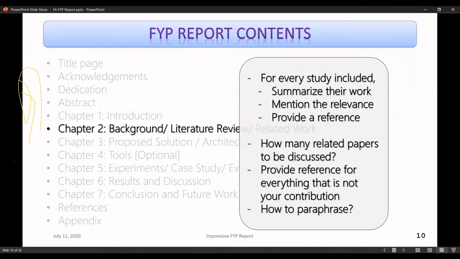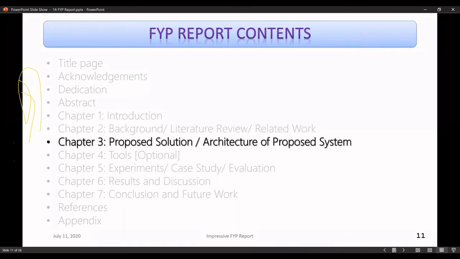So moving on. So we have another important chapter, that is the proposed work and the proposed solution, or the architecture of the proposed system. So you can have different names for this, but of course that doesn't matter. Basically, you have to talk about something that you're developing, right? It can be a device, it can be a software application, it can be anything, right?